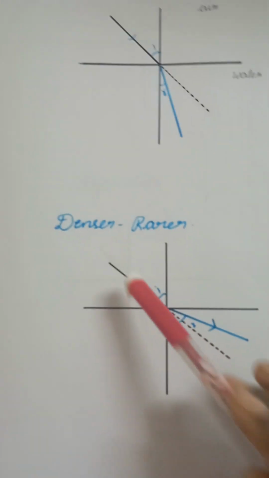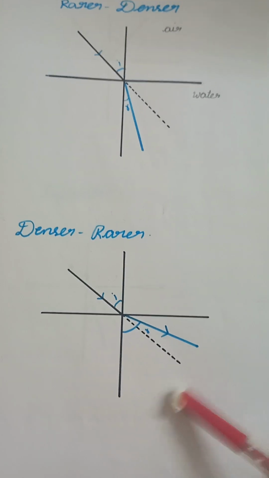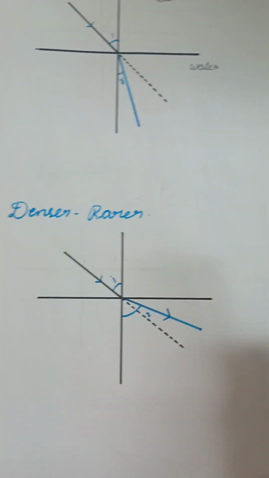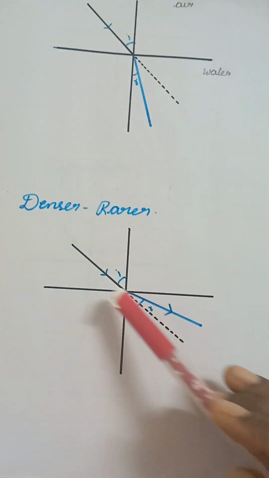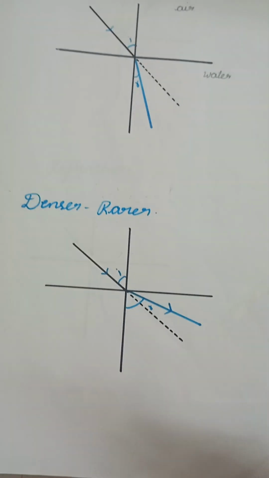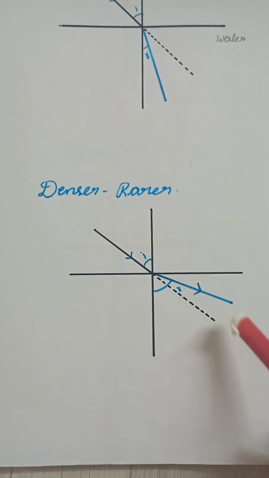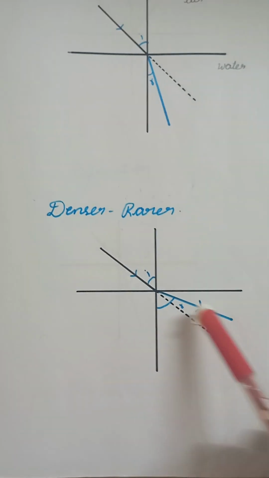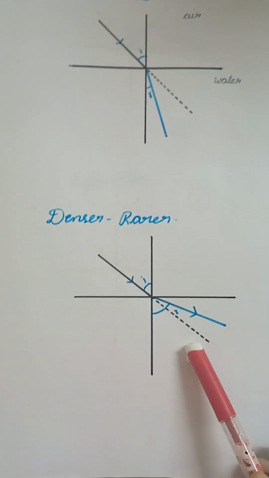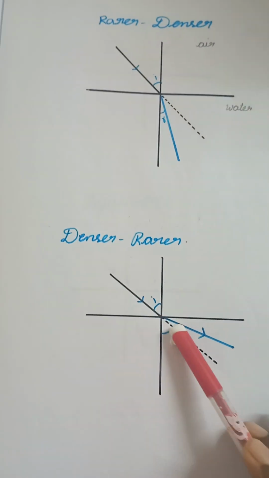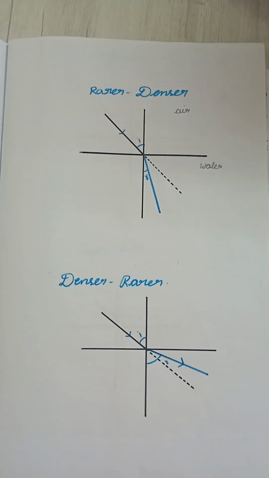Next, if light travels from a denser medium to a rarer medium, this is water and this is air, and we incident light from the denser medium, it moves away from the normal. It should travel straight, but it moves away from the normal. Why? In the denser medium the speed of light is less. When it comes to air, the speed of light increases, that's why it moves away from the normal.